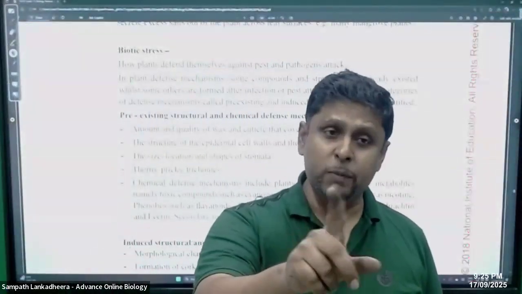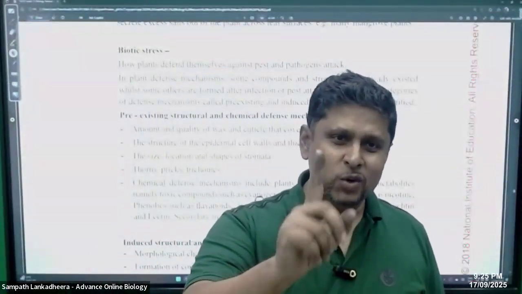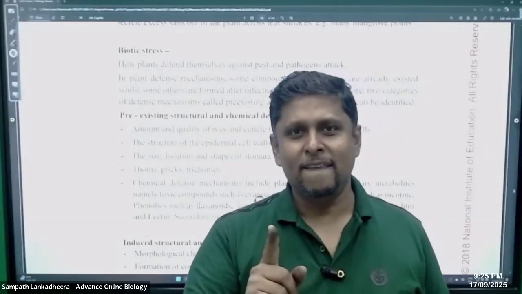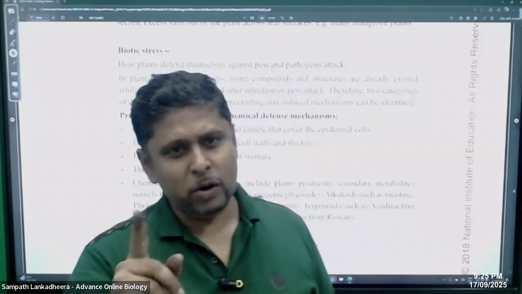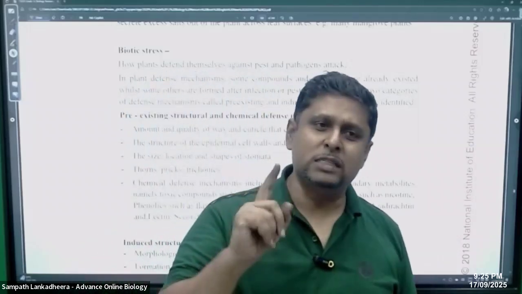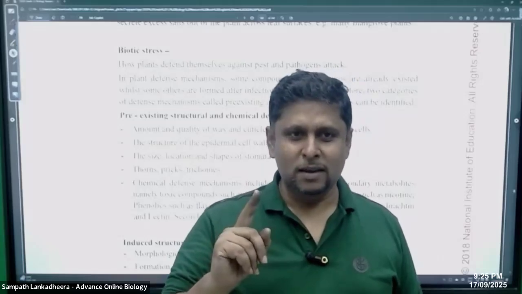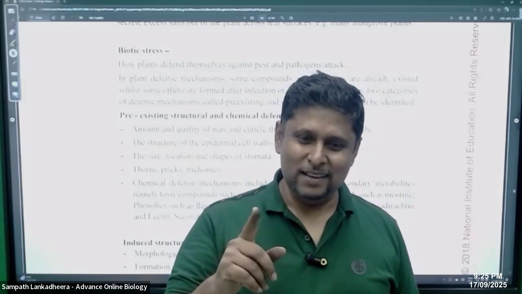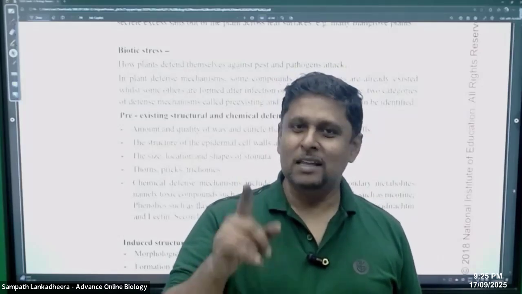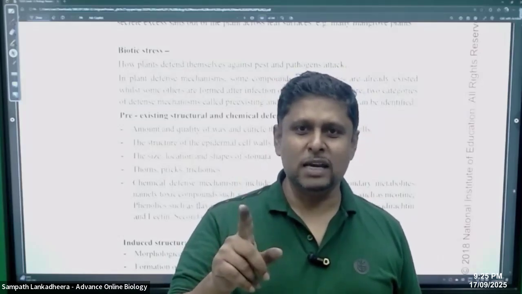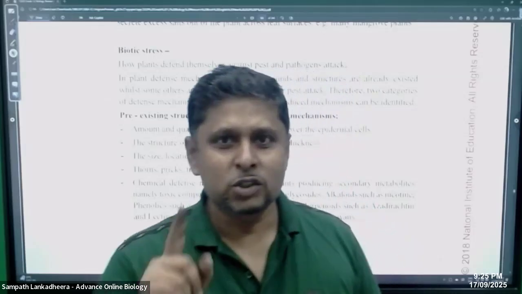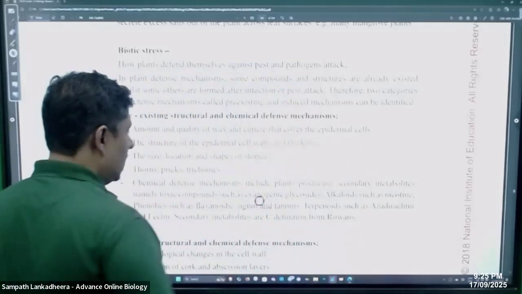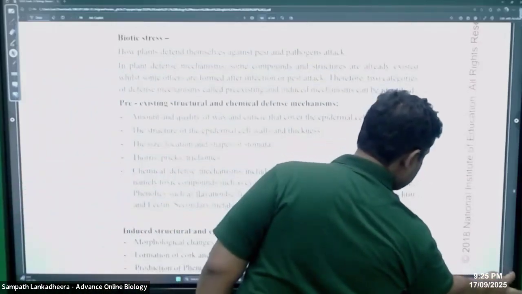Terpenoids. Now you have to pay attention here. This is a part that you have to study. Very important part. Highlight it, you must remember this information. What are phenolics? What are terpenoids? Alkaloids. They might ask questions regarding that. So you have a job to do. Memorize them. Okay?